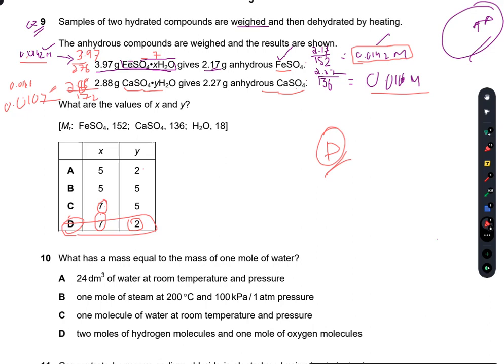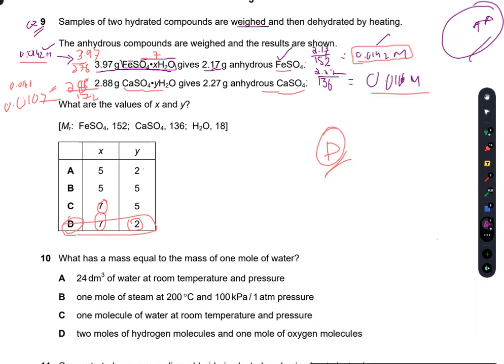If I put 5, it is not equal to 0.0142 moles. If I put 7, it is equal to 0.0142 mole. So the moles for the hydrous ferrous sulfate and for the anhydrous ferrous sulfate are both equal. So D would be the right answer. Similarly, you can check the same concept for the calcium sulfate, and then you will obtain your answer.